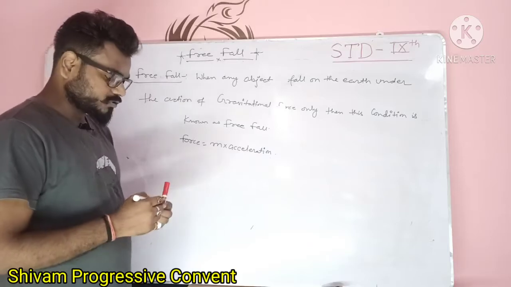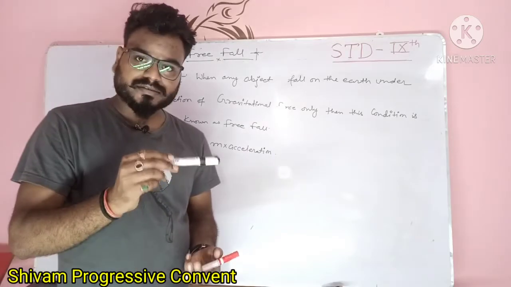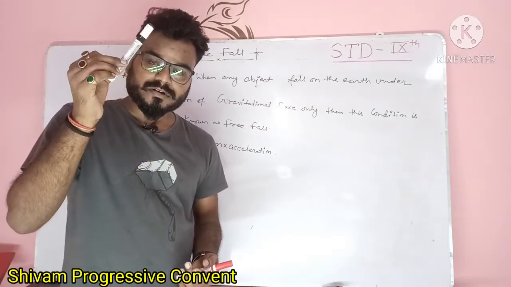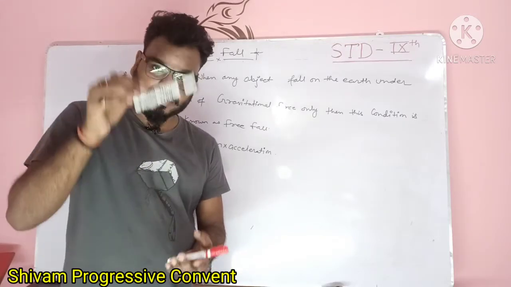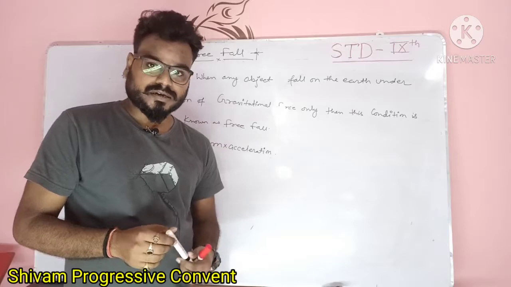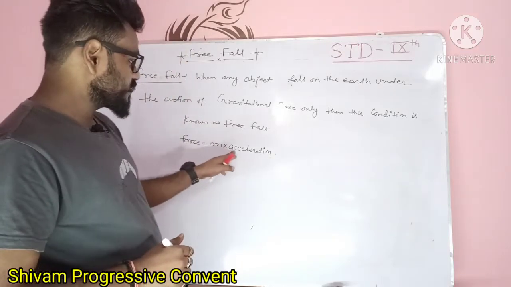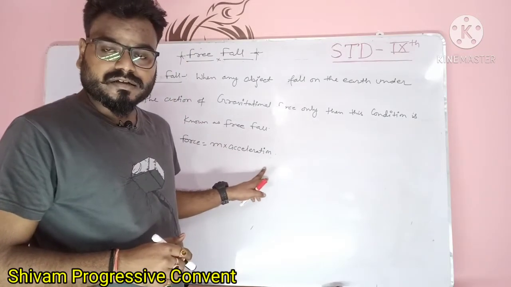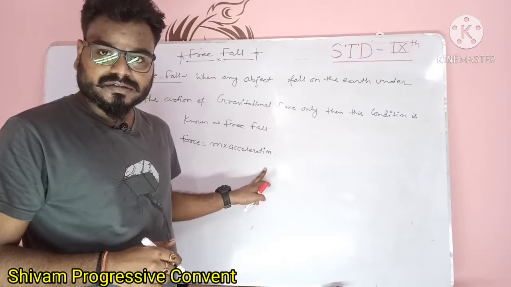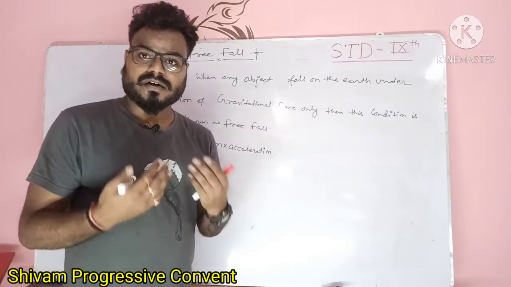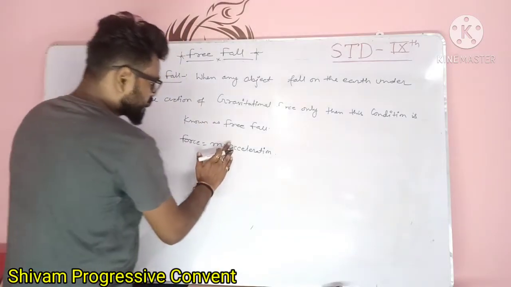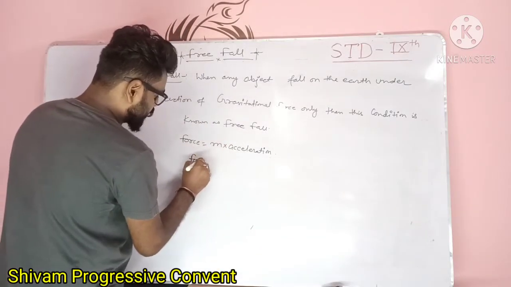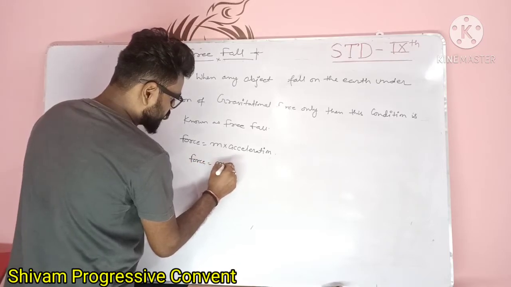When the motion of an object occurs here, there is a gravitational force acting on the marker to make it fall on the earth. Here the acceleration occurs due to the earth's gravitational force. So this force equation becomes m into g.